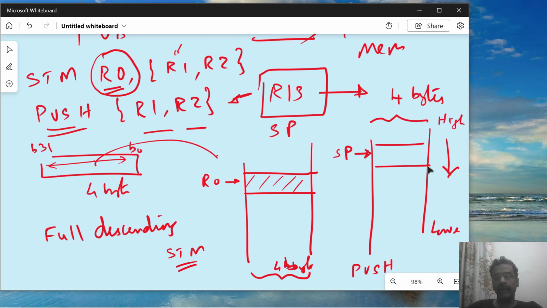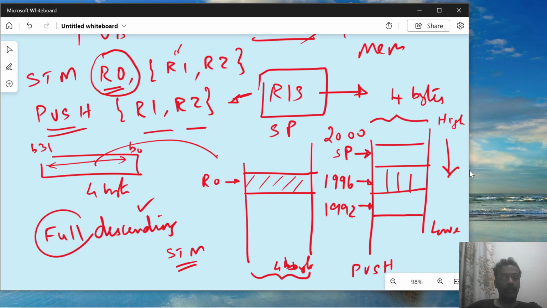Now what I mean by lower and higher address: suppose the stack pointer is pointing at 2000, assume 2000 in decimal. Now each location I said is 4 bytes. So another location, another address wherein another register can be stored, will be 4 lower than this 2000. So 996. That is where one register will go, because I said that it is 4 bytes wide, and all 4 bytes are sitting inside. And then another location, please remember, 992, because it is going down. So addresses are going to be decremented. So that is about the descending part.